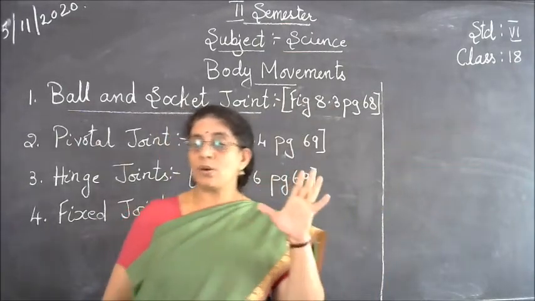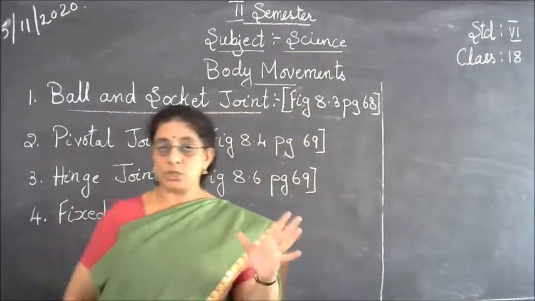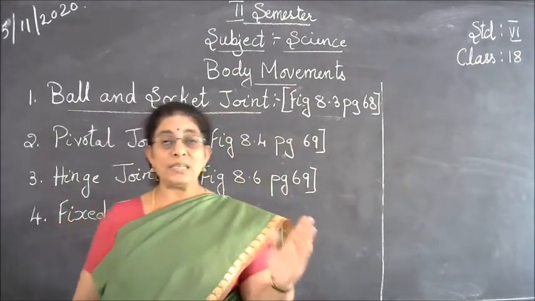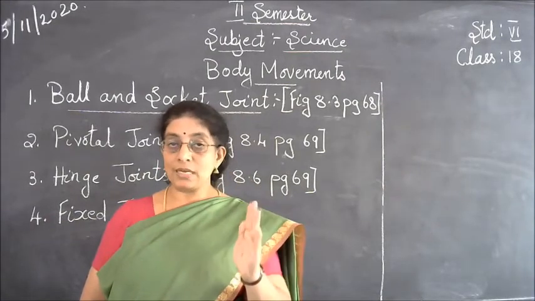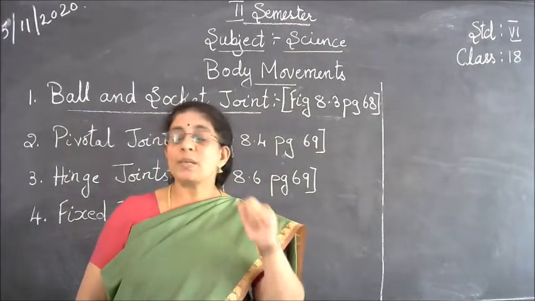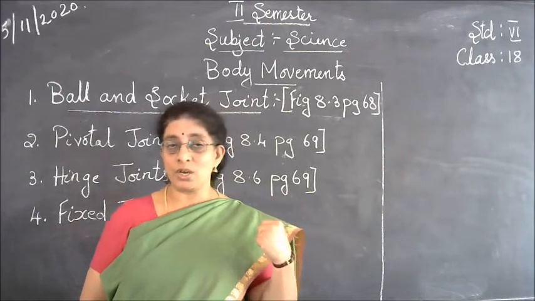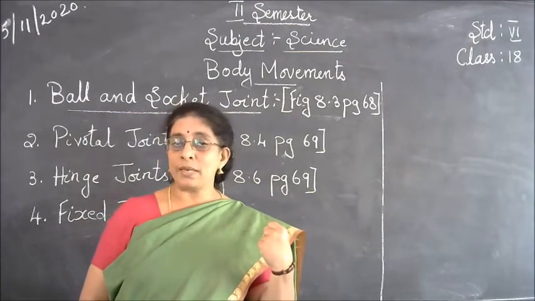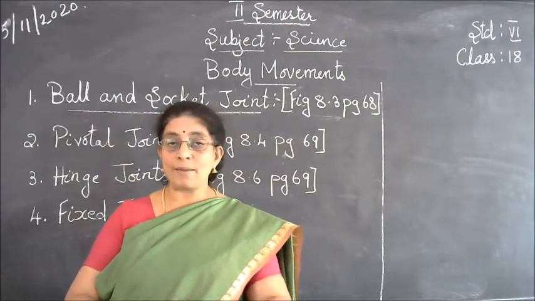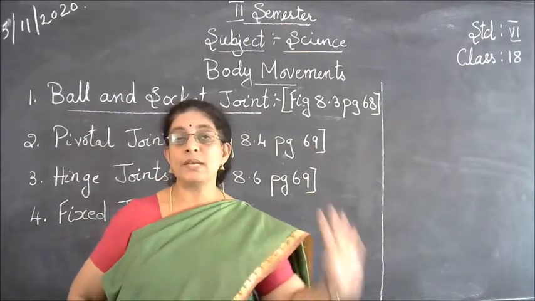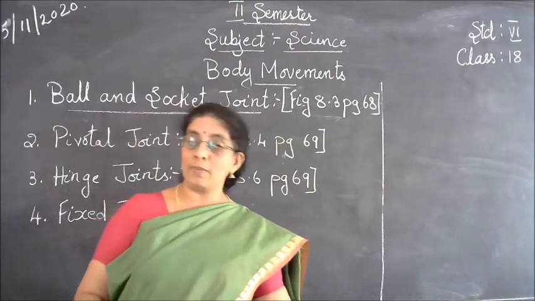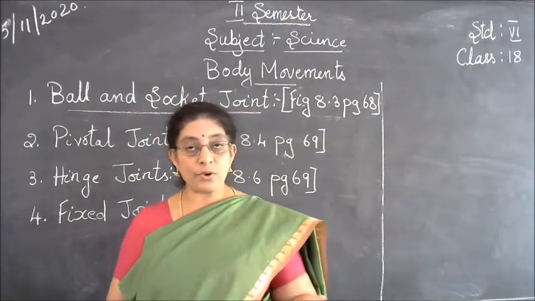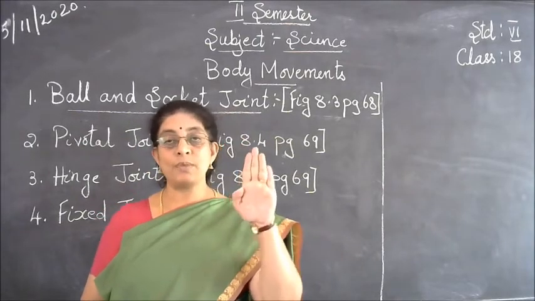Okay, so now you have learned about these joints. Now, what gives a correct shape to your body? That is mainly your bones. Suppose you didn't have bones in your body, what would have happened? They would have rolled you like a paper or a leaf and thrown you out. Is it not? You won't be able to sit or stand. If you have to sit, your backbone has to be straight.